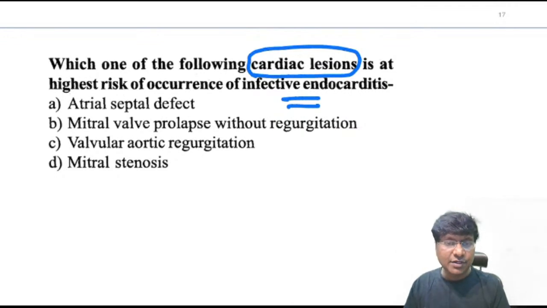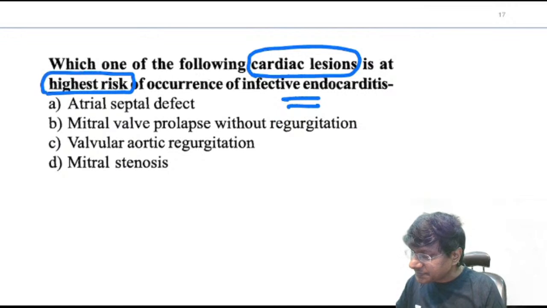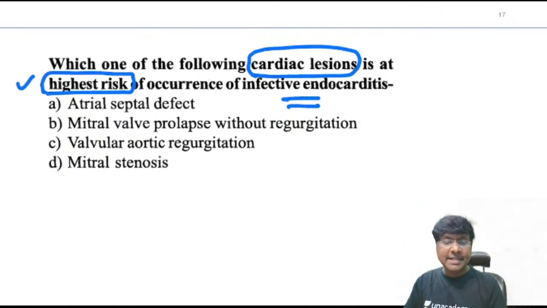ASD, MVP without MR, valvular aortic regurgitation, MS. Okay, the question is the highest risk. The highest risk, anyone? Remember, the answer is valvular aortic regurgitation. Now you should know what are the high risk, moderate risk and low risk lesions.